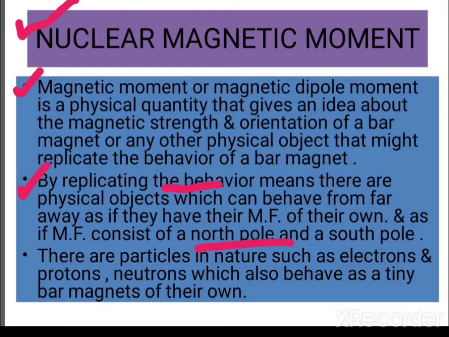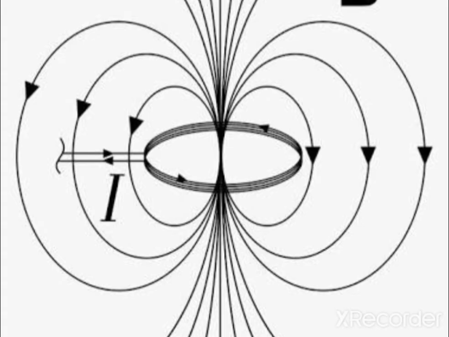And also there are particles in nature such as electrons, protons and neutrons which behave as tiny bar magnets of their own. Now, in today's lecture, I want to discuss the nuclear magnetic moment, or the magnetic moment of nuclear particles such as neutrons and protons.